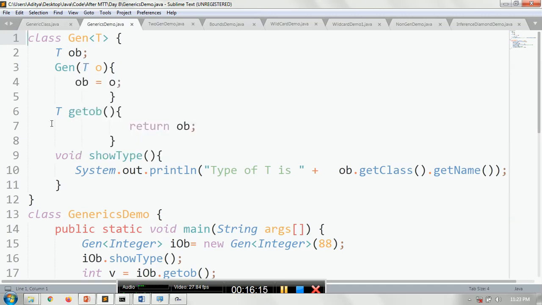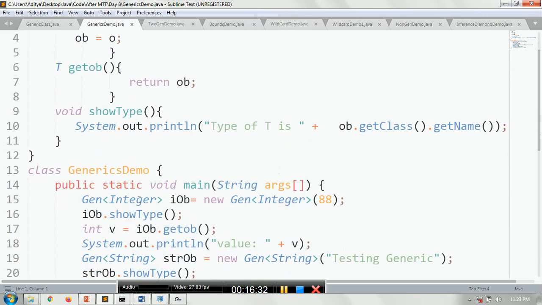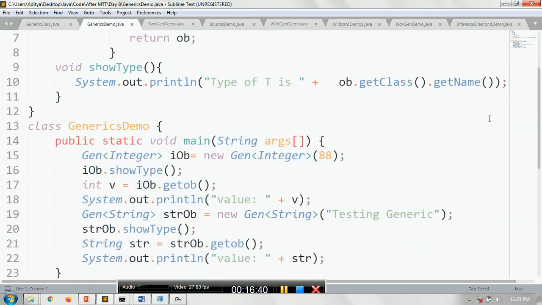And then we have something called getOb that returns OB. Now this is a method. Whenever it is a method, you should give the return type. What is the type? Here the OB is of which type? T type, so it should be T, and then it will return the value, and then again we have showType that will return the class and the getClass().getName().